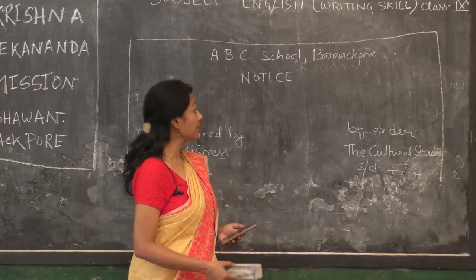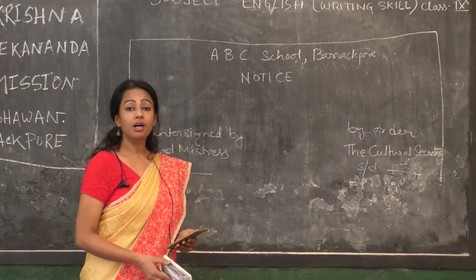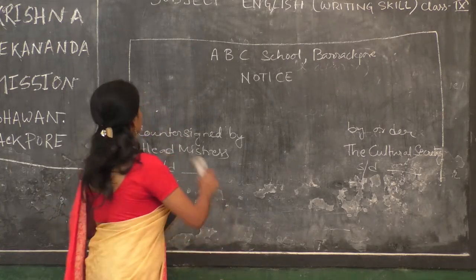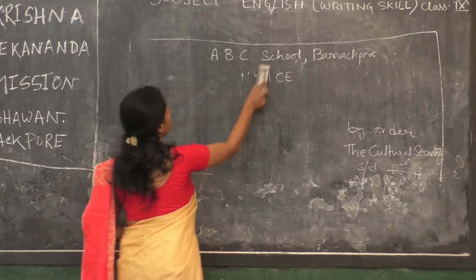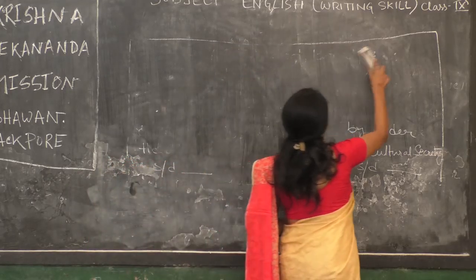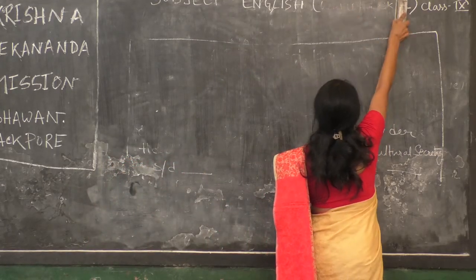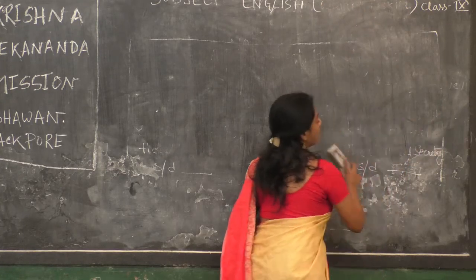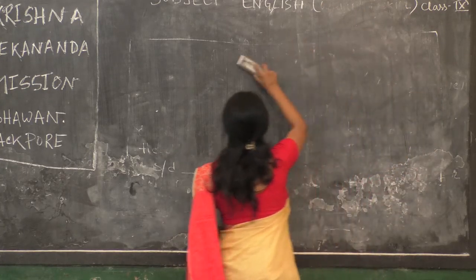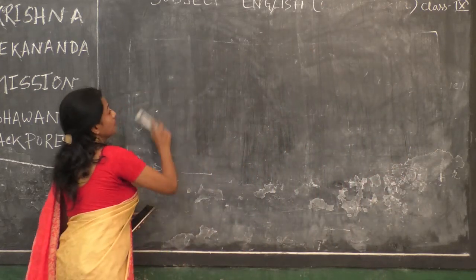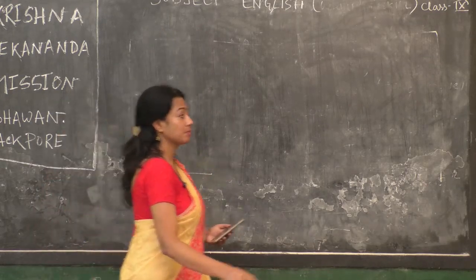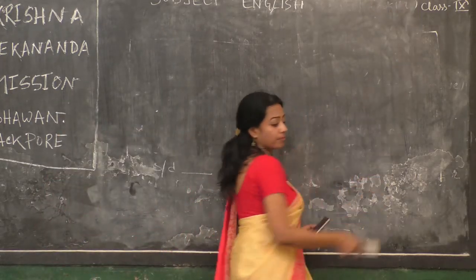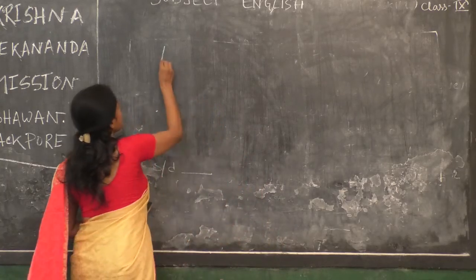Here ends the class. Now I am going to take your text class. It's all about the dog. All about the dog.